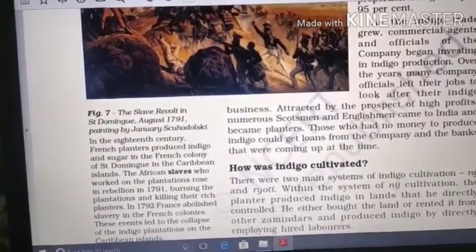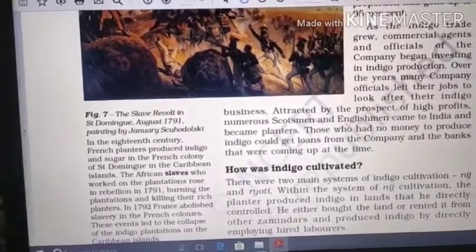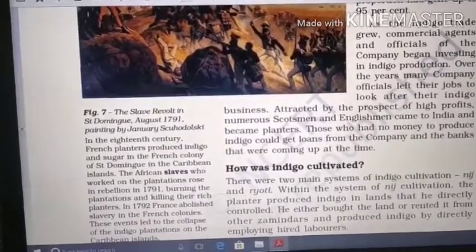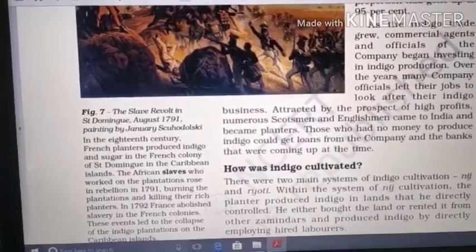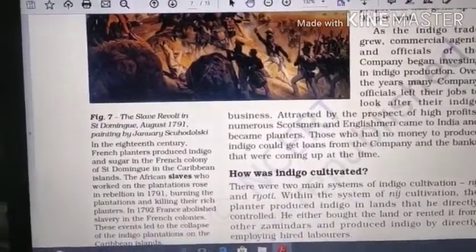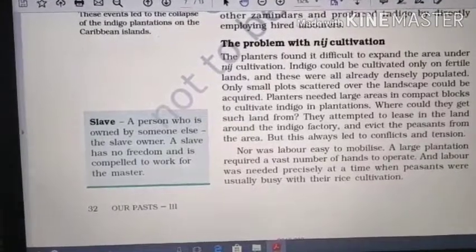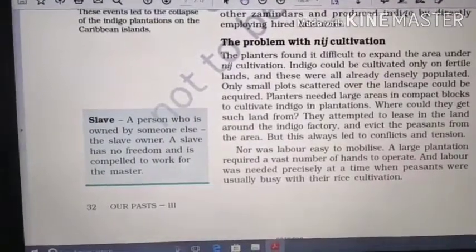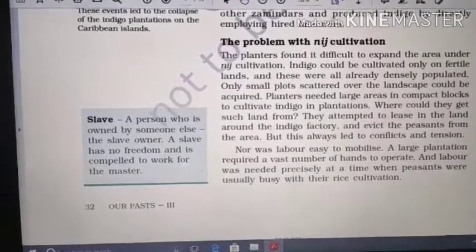But the nij cultivators found it difficult to grow indigo as it required a large fertile area which was not easily available, as most of the land was densely populated. Even laborers were not available sometimes as they were busy with rice cultivation. Thus, they were not interested in growing indigo anymore.